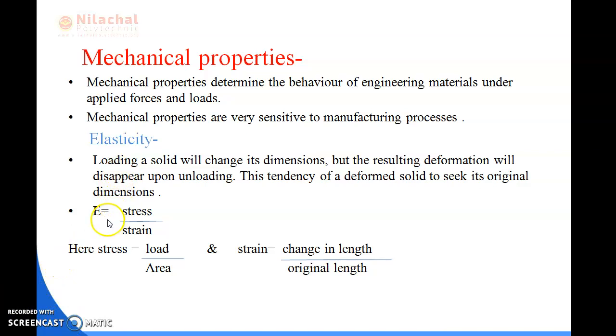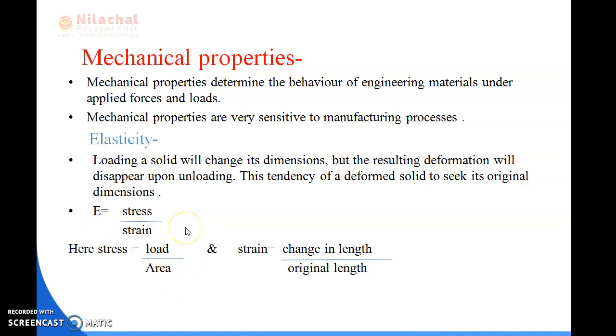Mathematically, the elastic or Young's modulus of elasticity is equal to stress divided by strain. You have already studied what stress and strain are. We know that stress is load per unit area, and strain is defined as the change in length over the original length, measured before and after the deformation. So elasticity is equal to stress by strain, denoted as capital E.